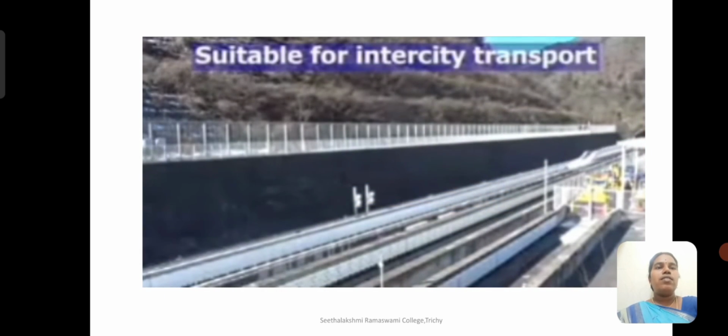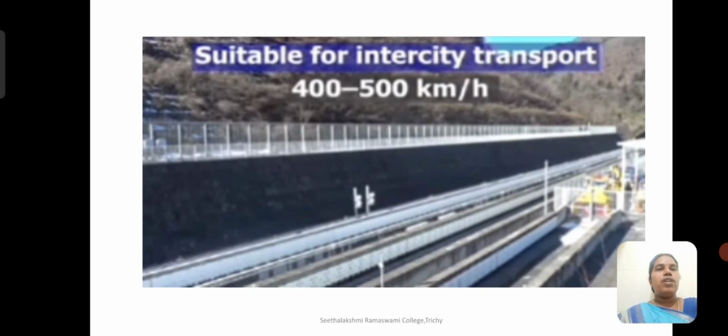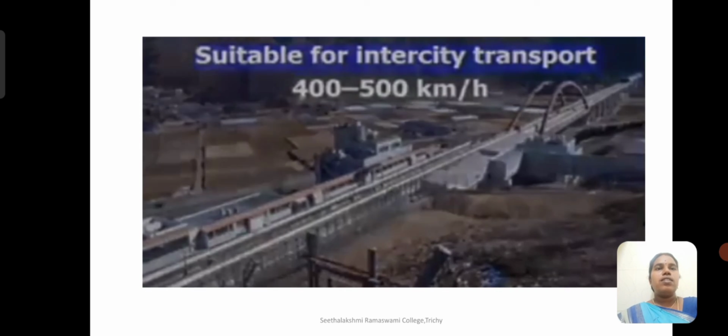You could see how fast the train could travel, and this is achieved in maglev trains.